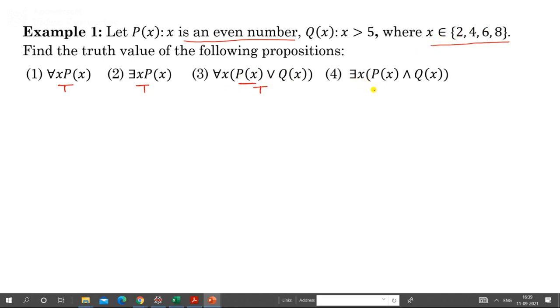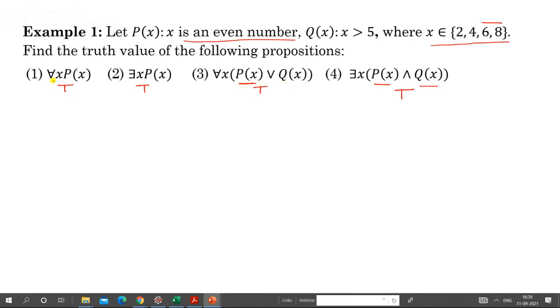There exists x, Px and Qx means some values of x are such that these values are even numbers and greater than 5. So there are two values. Some values are there which are even numbers and greater than 5. So this is also true. So in this way you can find the truth values of different types of propositions.